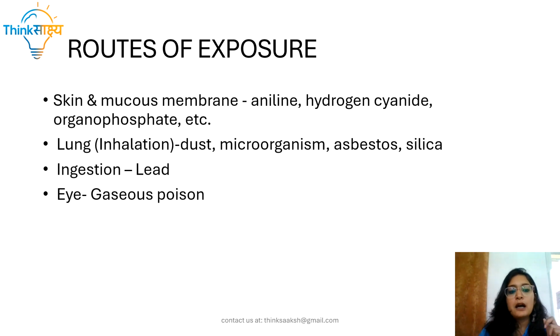Thereafter comes lung, where you inhale a certain chemical or toxicant and it interacts with the respiratory organs in your body, including your esophagus, pharynx, larynx, bronchi, bronchioles, and alveoli. The chemicals or compounds generally exposed by this route are dust, microorganisms, asbestos, and silica. All these can be inhaled and interact with the lung and respiratory organs.